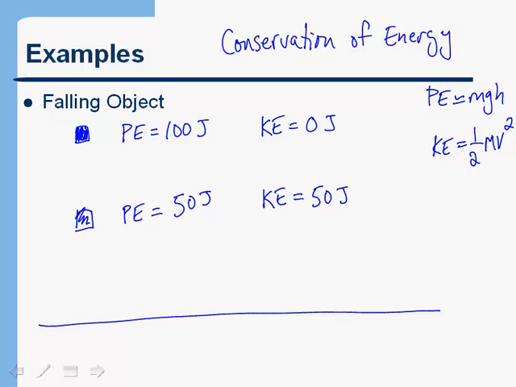So we know what happens when I drop the object. It starts to speed up. As it's losing potential energy, it's gaining kinetic energy. So the potential energy is being converted into kinetic energy. Okay, let's look at the object just before it hits the ground. When it's just about to hit the ground, the potential energy is basically 0. At that point, the kinetic energy would be 100 joules because all of the potential energy has been converted to kinetic energy.